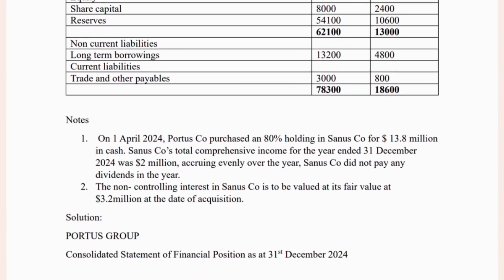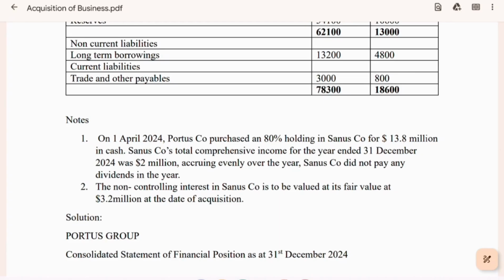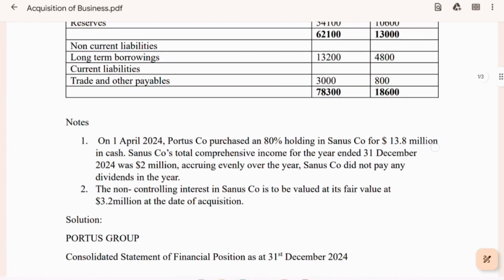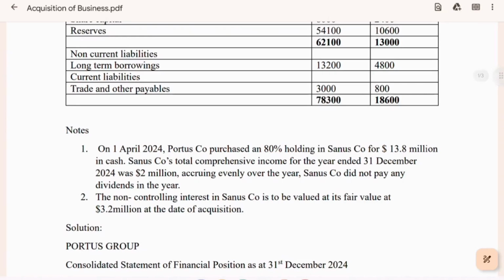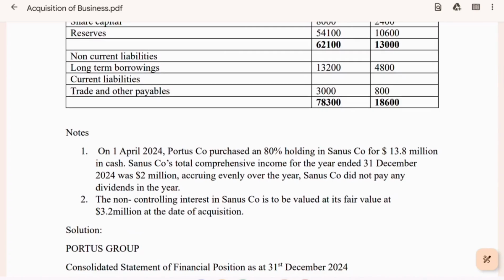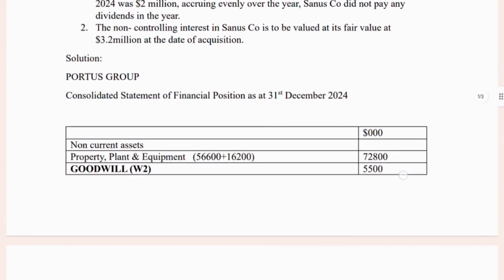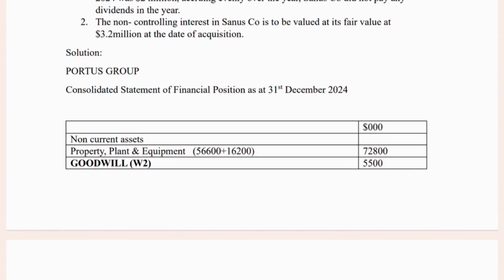On 1st April 2024, Portosco purchased 80% of the holding in Sanasco for 13.8 million in cash. Sanasco's total comprehensive income for the year ended 31st December 2024 was 2 million, accruing evenly over the year. Sanasco did not pay any dividends in the year. The non-controlling interest in Sanasco is to be valued at its fair value of 3.2 million at the date of acquisition. So, we'll see a detailed solution for this sum.